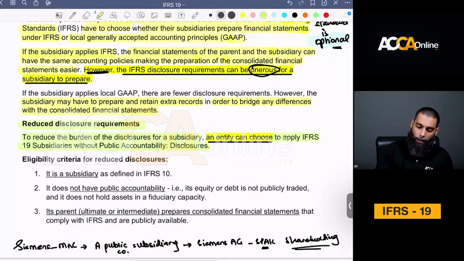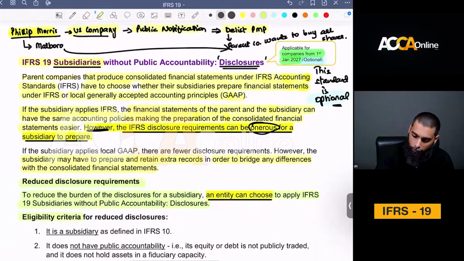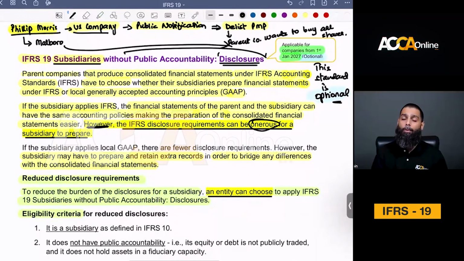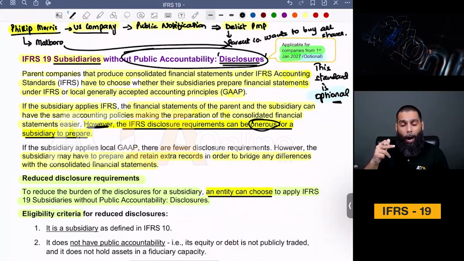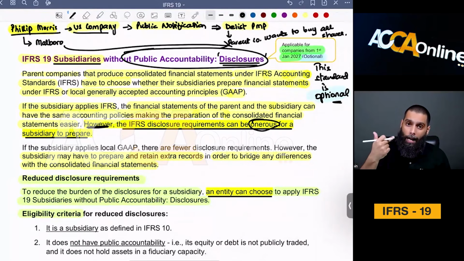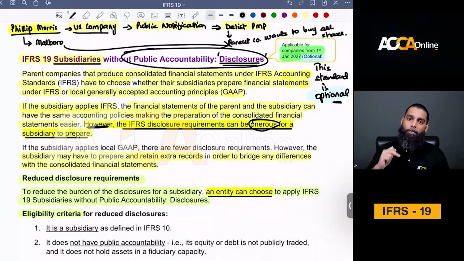So, first of all, you need to understand what type of subsidiary can apply IFRS 19. You must be an eligible company. You must be an eligible subsidiary so that you can apply for the relaxation of IFRS 19. And for that to happen, you must be a subsidiary without any public accountability, right? Sir, what do you mean? What is the eligibility criteria to become a subsidiary without public accountability?